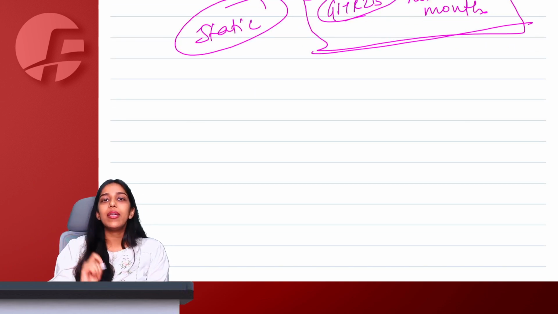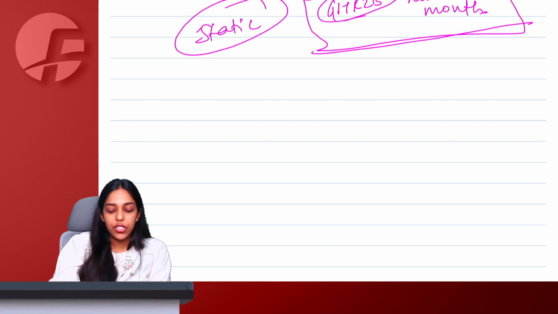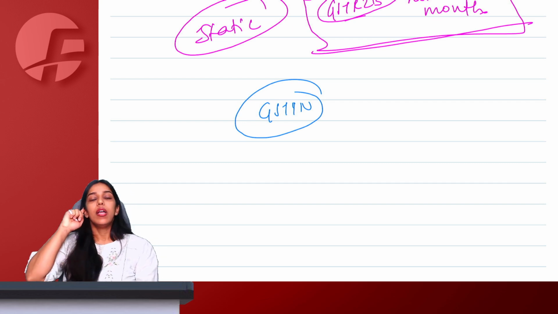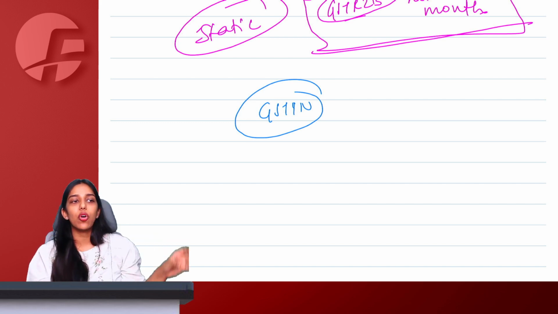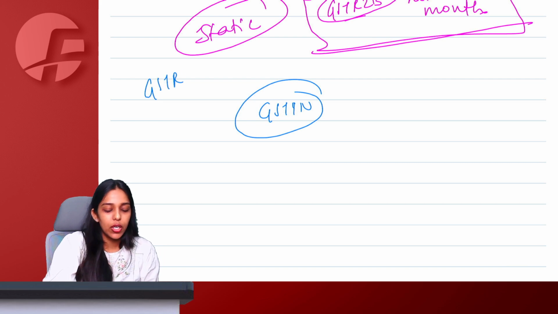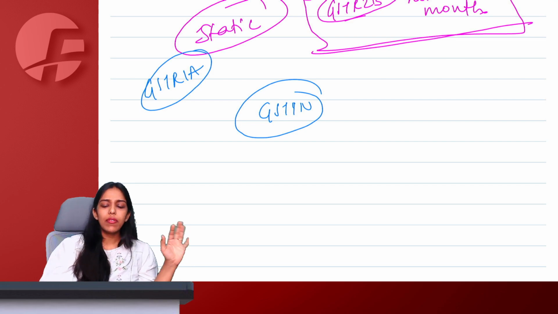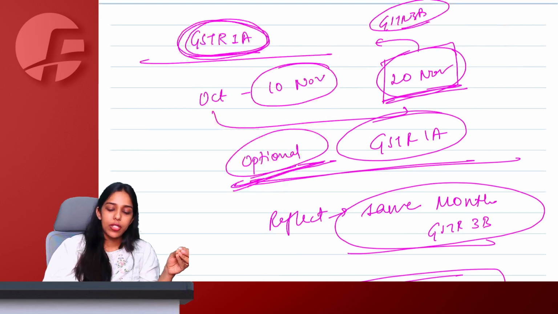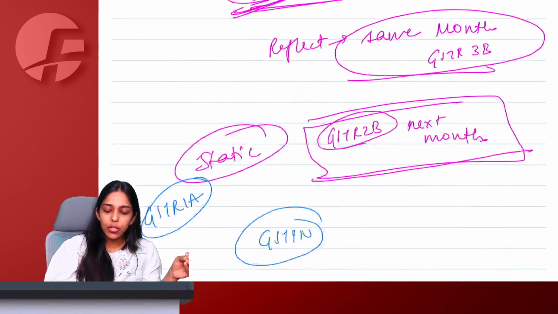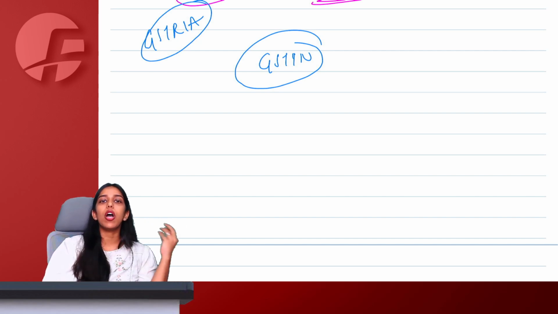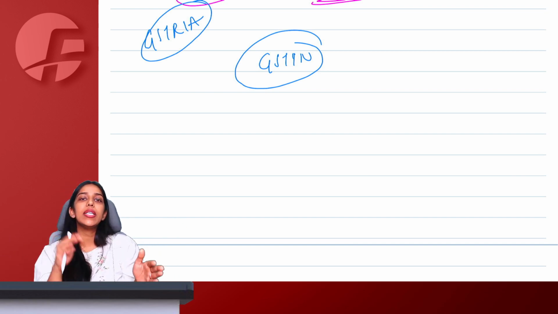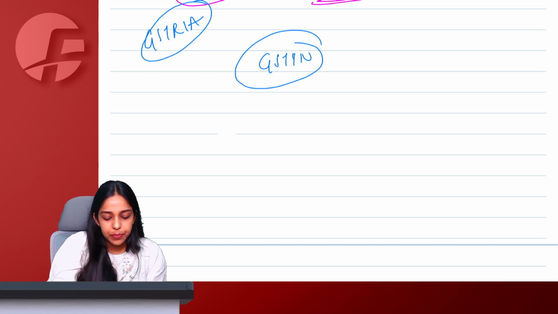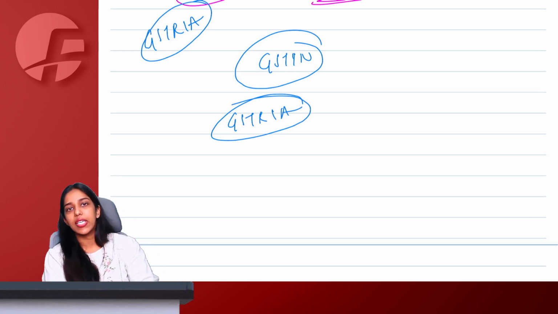Right, ma'am. Also, one important thing for MCQ: if any invoice is missing, or let us say some taxable value or tax amount I declared incorrectly, all that you can rectify using GSTR 1A for the same period. For a previous period mistake, the normal amendment tables in GSTR 1 apply, up to 30 November or the actual date to file the annual return, whichever is earlier. But for the same month, after filing 1 and before filing 3B, you can use this optional facility of GSTR 1A. For any one period, you get only one GSTR 1A.